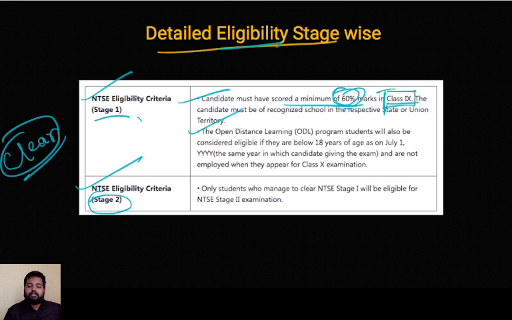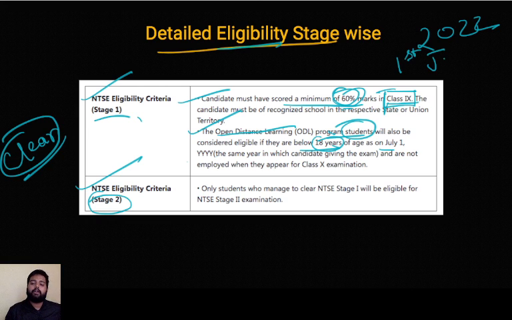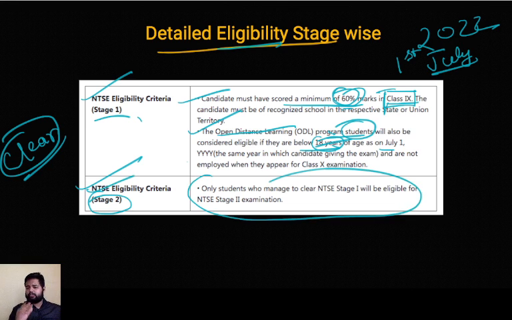And the open distance learning school program students, that means students who are not going to school, are also eligible. You only have to be below 18 years of age as of the 1st of July of whatever year you are writing the exam. For example, if I'm writing the exam in 2022, then on 1st July 2022, I have to be less than 18 years of age. So obviously, if you are in class 10, definitely you will be below 18 years of age. And the second stage criteria, I've already told you, is that the students who clear stage 1 will be eligible for stage 2.